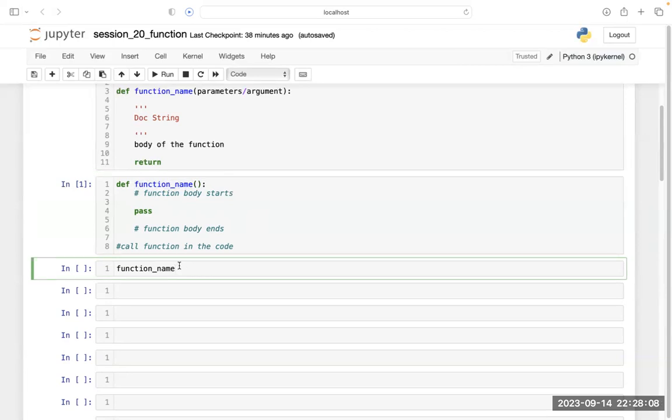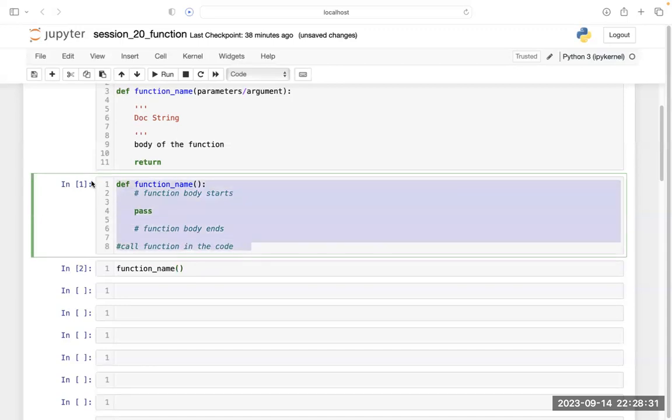You are asking the function to come and perform the particular task it is supposed to perform. So here I am calling my function. Since this function is doing nothing, as I have simply written pass, it will return nothing. So let's run it. I am getting nothing here.